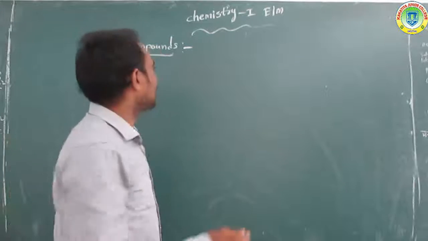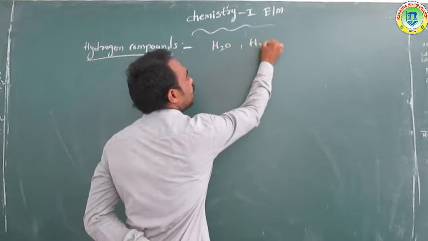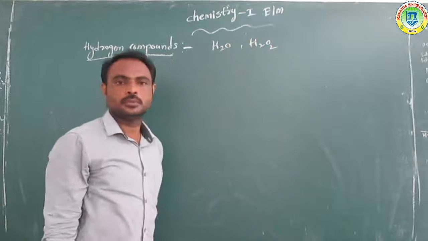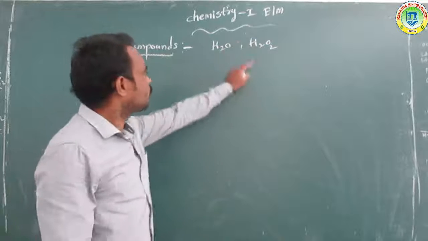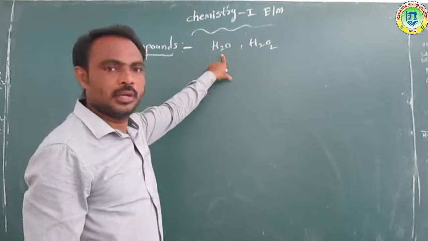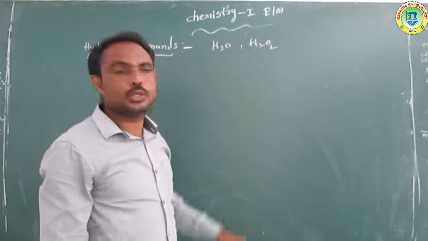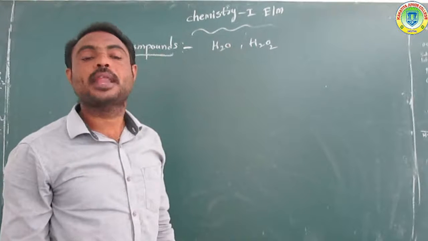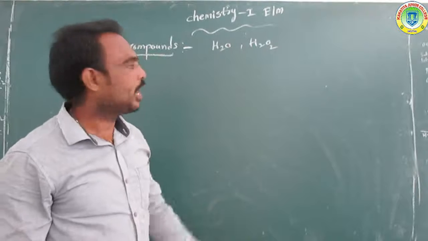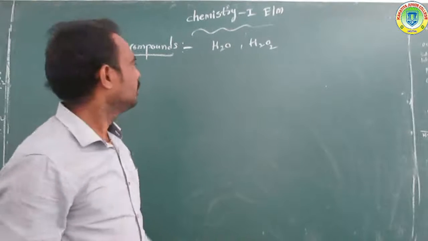Very important compounds are number one H2O and second H2O2. Very important compounds of the hydrogen element. Number one, H2O, water molecules. Second, H2O2, hydrogen peroxide.